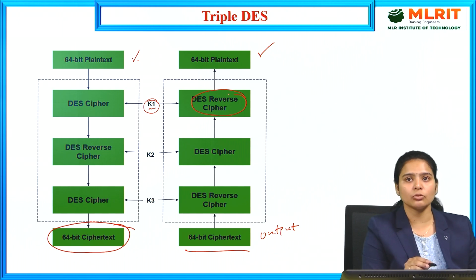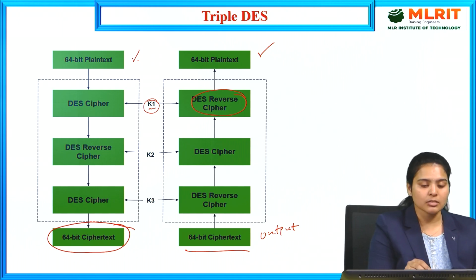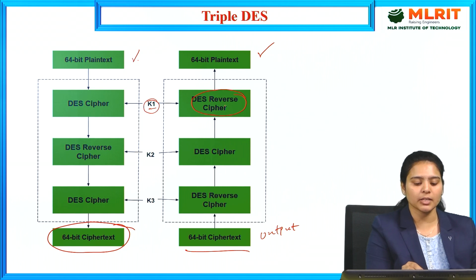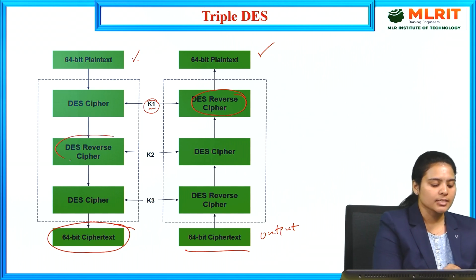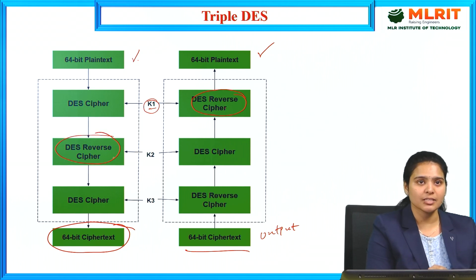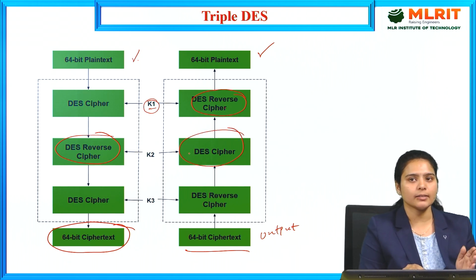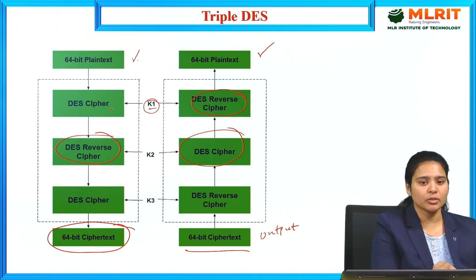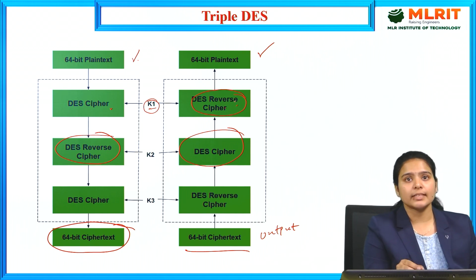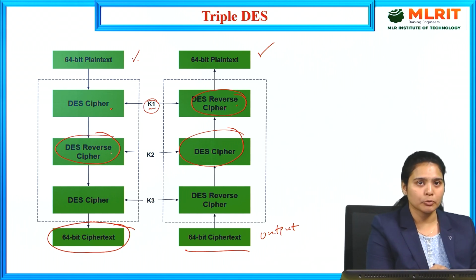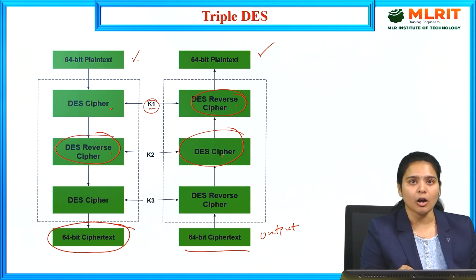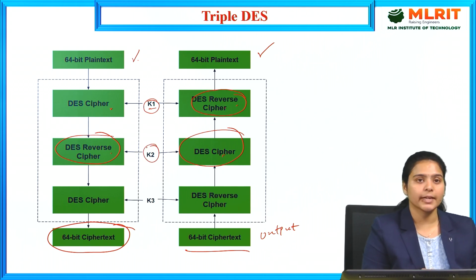Means we need to do the reverse process. After getting the output here, we again take it as the input of the DES reverse cipher, and again we get the output of the DES cipher. That is the K2 process.